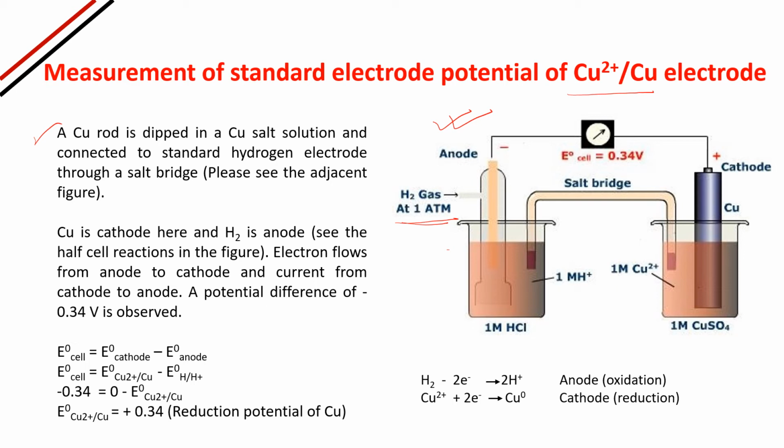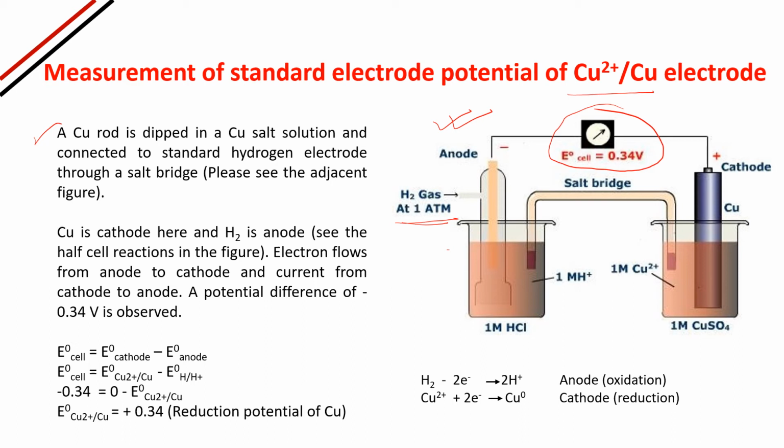Electrons flow from anode to cathode and current flows from cathode to anode. So electrons will flow from hydrogen to copper. So a potential difference of 0.34 volt will appear.